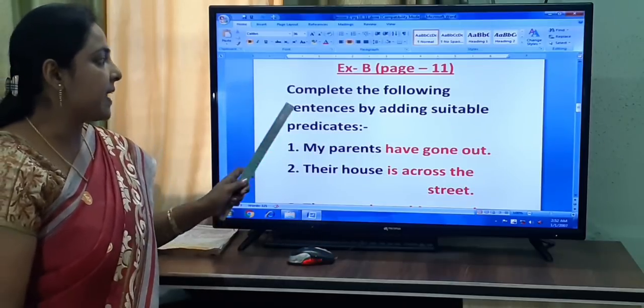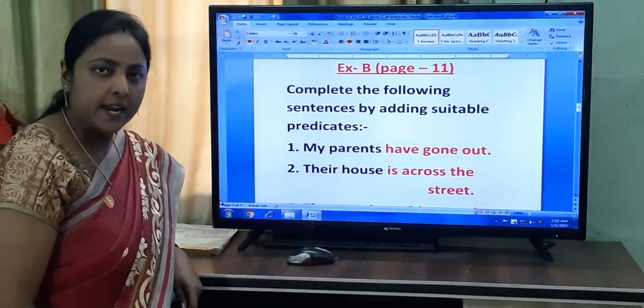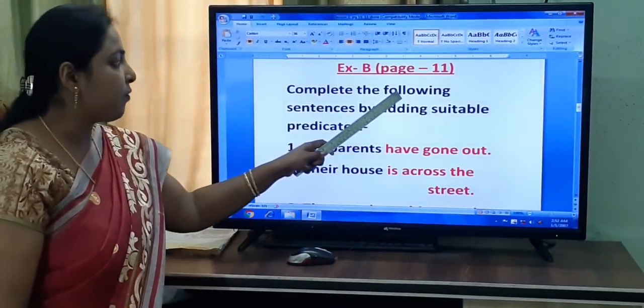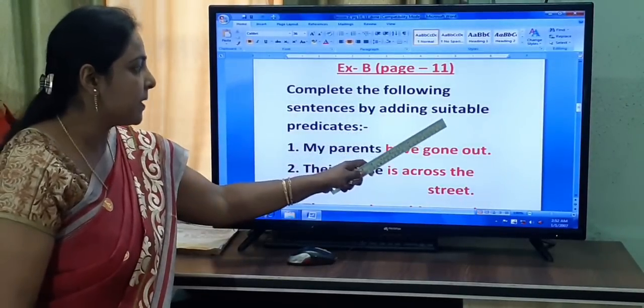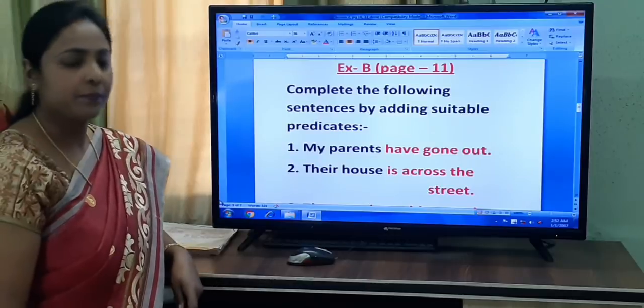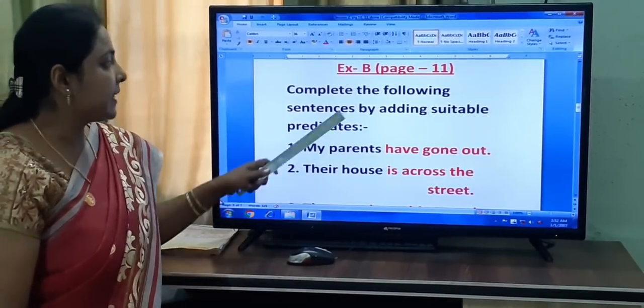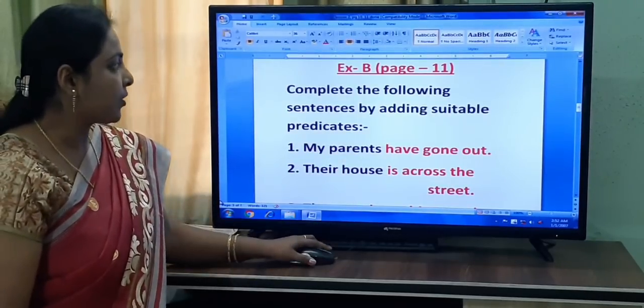Complete the following sentences by adding suitable predicates. I repeat, complete the following sentences by adding suitable predicates. Now children, in this exercise, what do you have to do?